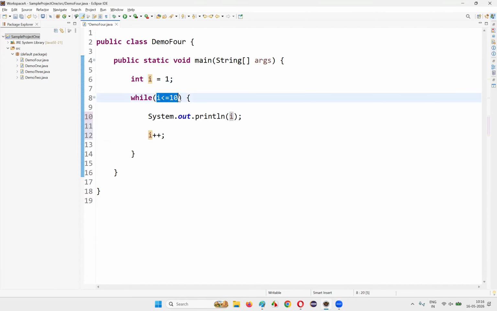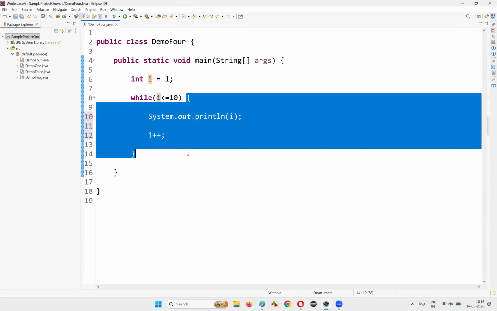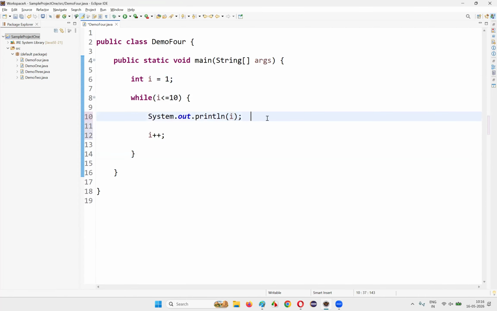Then 1 less than or equal to 10, which is true. We'll go inside the while loop, and here the value of i will be printed, that is 1 will be printed. Now we are incrementing the value of i by 1. So the initial value is 1, and 1 plus 1 will become 2. By the time the control comes to this condition, the value of i is already 2. 2 less than or equal to 10, which is again true.